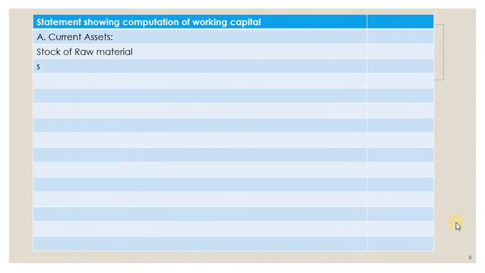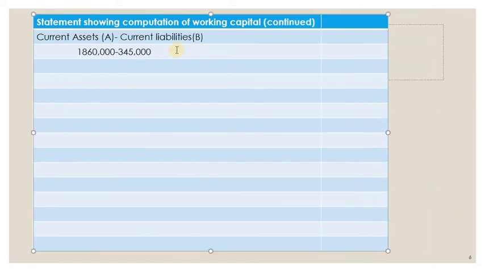Let's go to the next slide. So statement showing computation of working capital continued here. So current assets we have found out. Now minus that with current liability. So 18,60,000 minus 3,45,000. So total figure is 15,15,000.